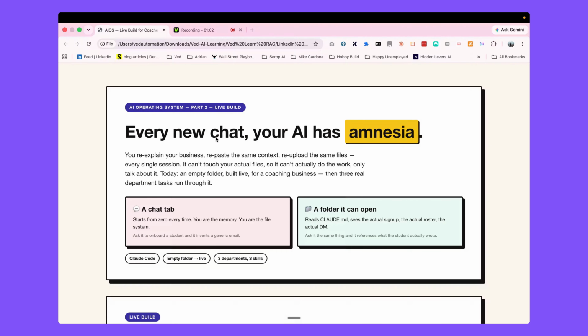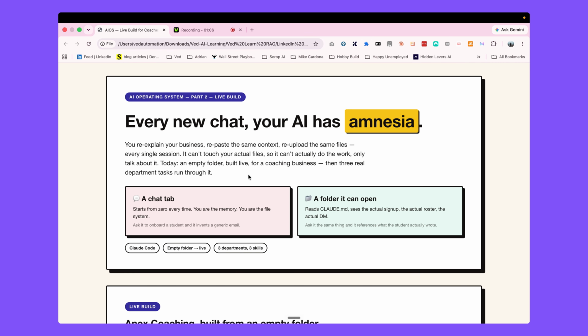Okay, so this is the problem that an AI operating system solves for you. Right now, every time you open a new chat with ChatGPT, Claude, or any AI assistant, you re-explain your business, paste in the same context, and re-upload the same files. Every single session, it can't touch your actual files, so it can't actually do the work, only talk about it. So let's see what happens when we connect our folders to an AI agent.